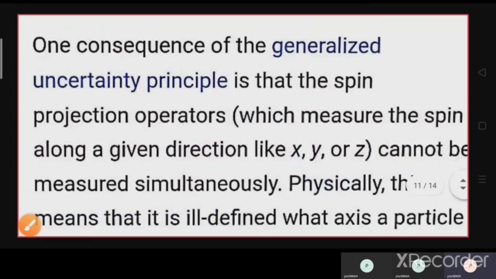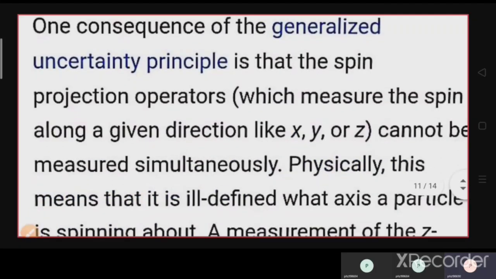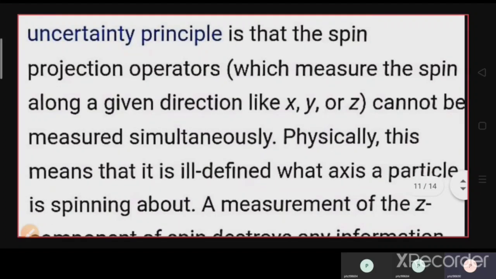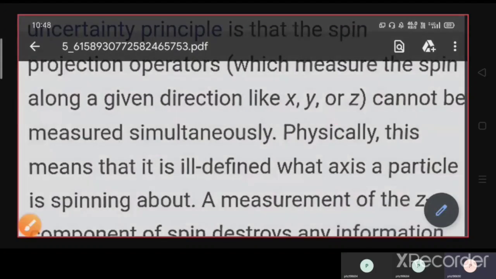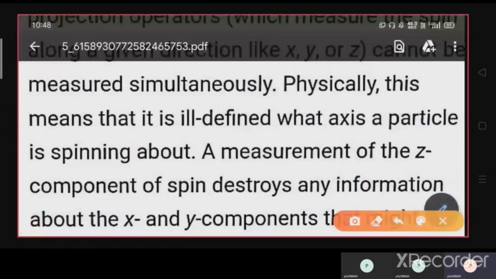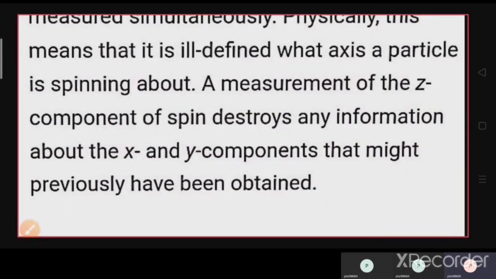Okay. So one consequence of the generalized uncertainty principle is that the spin projection operators, which measure the spin along a given direction like x, y or z, cannot be measured simultaneously. And what does it mean physically? If you cannot measure the spin component simultaneously along three directions, then whatever we are measuring is ill-defined. Although we are saying that Sz is plus h cross by 2, we have not defined Sx and Sy simultaneously. So we cannot measure the spin simultaneously along the three directions.